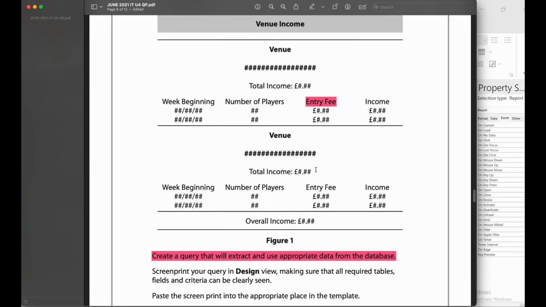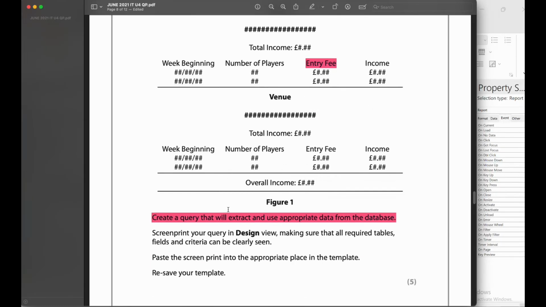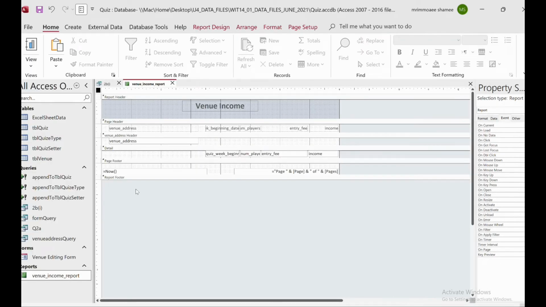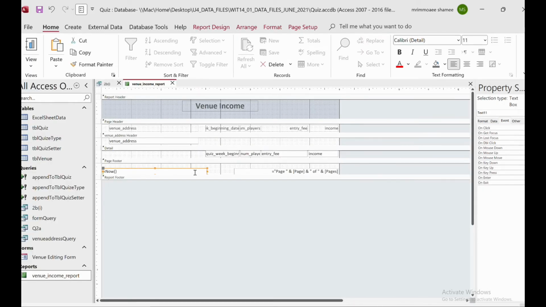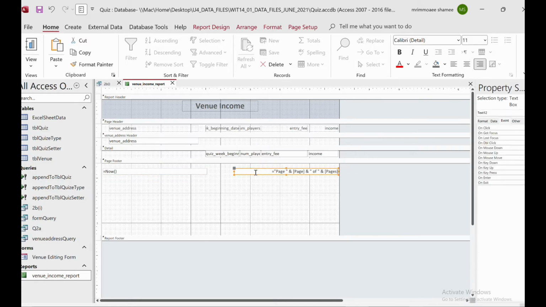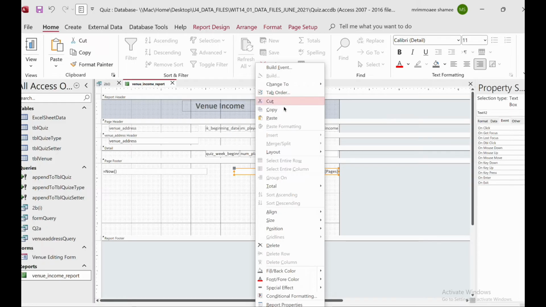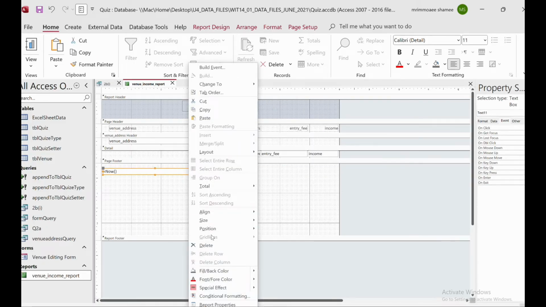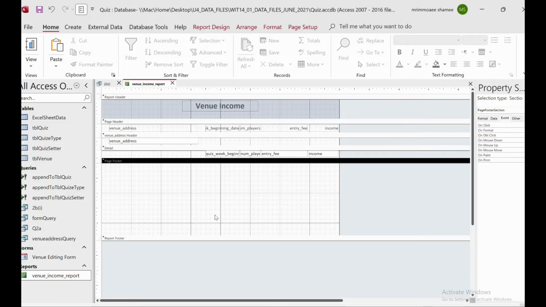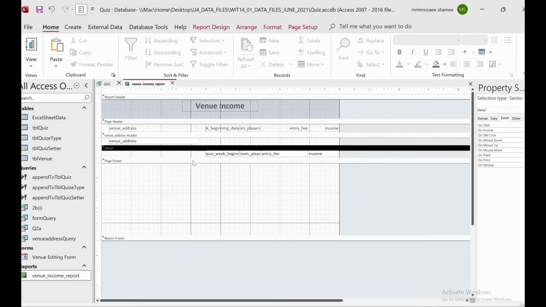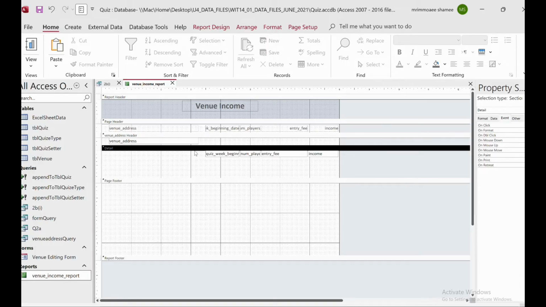Then if I go to the question, I can see that they have a total income here, and then they have an overall income here, right? Okay, so based on that, we don't need a footer. So maybe I just want to delete this.